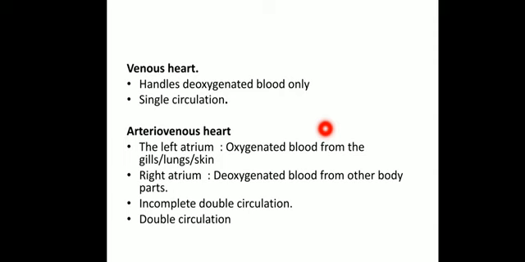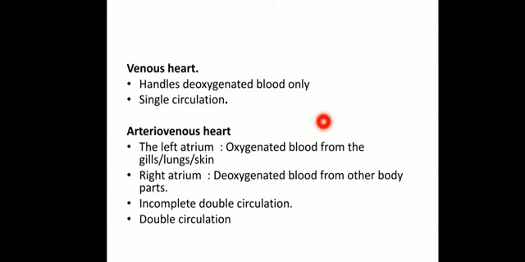This blood will now flow to the different parts of the body, where it will release the oxygen and absorb the CO2. The blood will further get deoxygenated, and then it will enter into the heart. So here the circulation taking place through the heart is only one time. The blood enters the heart only one time during the whole process, so it's called a single circulation.